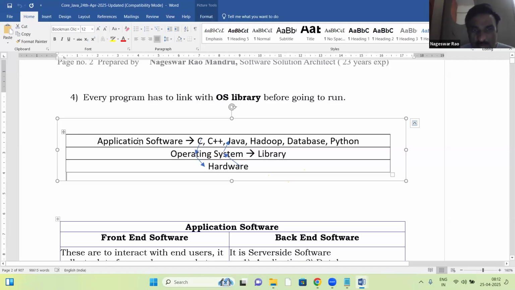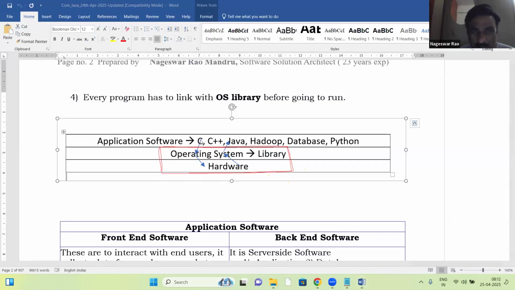On top of the OS, all programs run, right? These two layers are the platform.